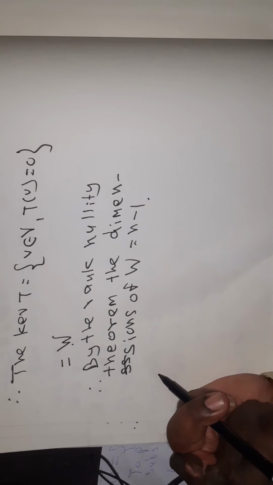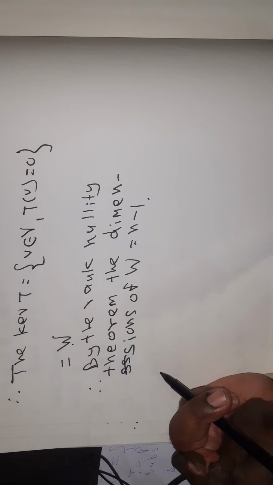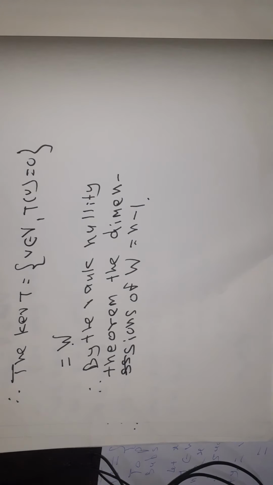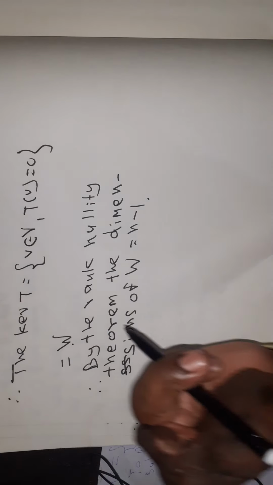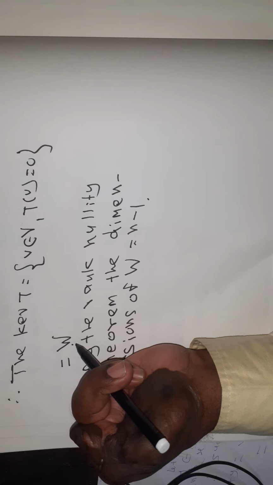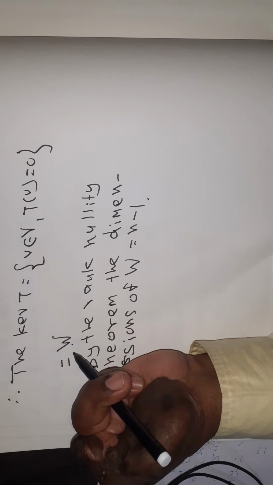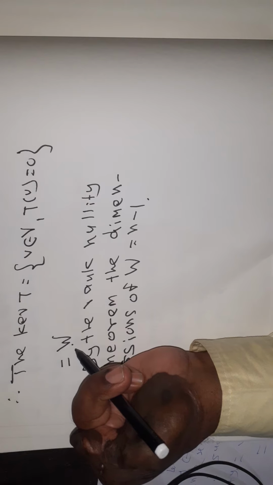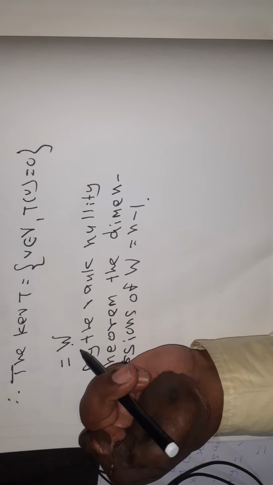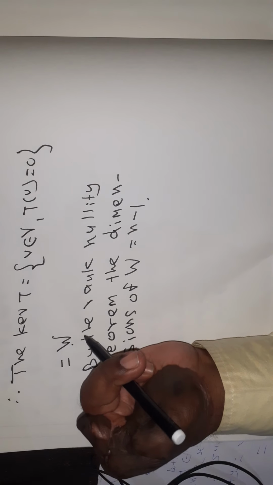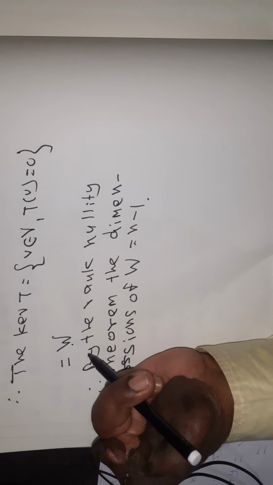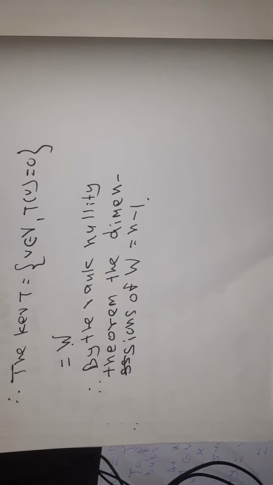The rank nullity theorem states that if T from X to Y is a linear transformation, then the dimension of the kernel of T plus the dimension of the image of T is equal to the dimension of the domain space. Here the dimension of the kernel of T is equal to n minus the dimension of the image of T. But the image of T is a set of real numbers whose dimension is equal to 1. Therefore, the dimension of W is equal to n minus 1, which is the kernel of T.